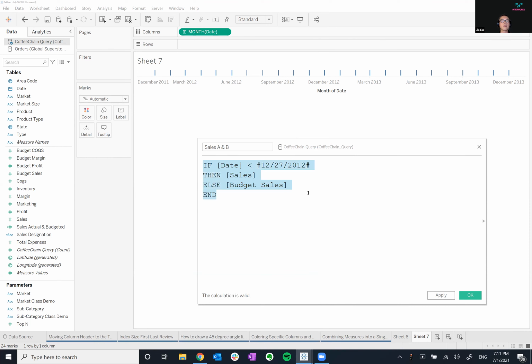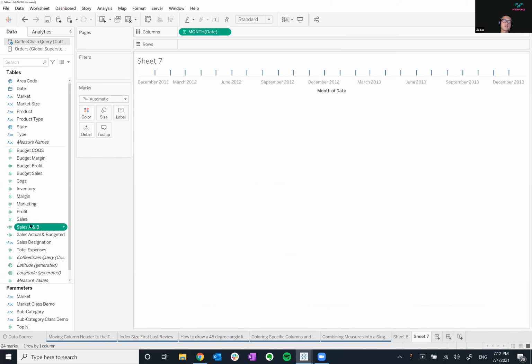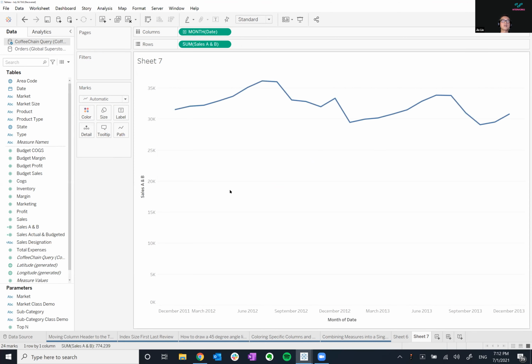And then from here, I'll copy this, because I'm lazy, and throw that onto color, or throw that onto rows. So now we have that. And you can see this half is going to be budget sales. This other half is going to be sales. I just need to color it now.